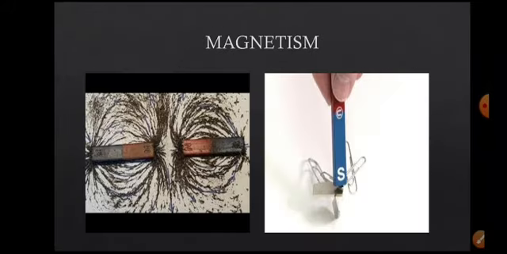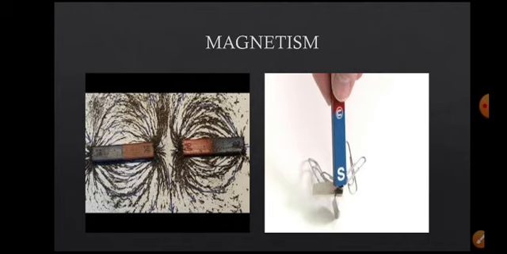That is called magnetism, the property of that stone to attract magnetic materials like iron, steel, and some soft irons. This property is called magnetism. The material which has that property is called a magnet, right?